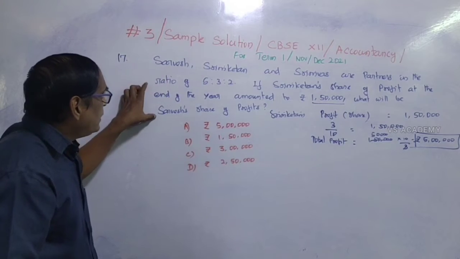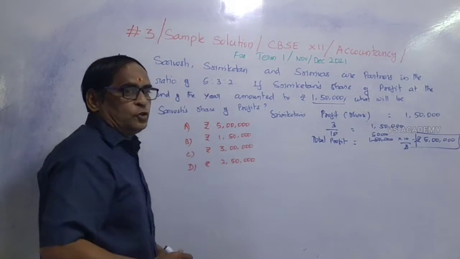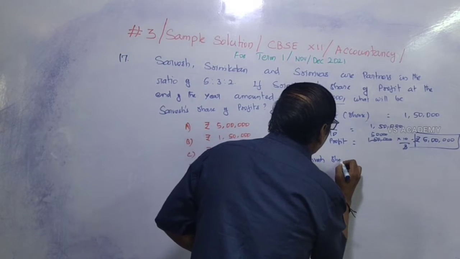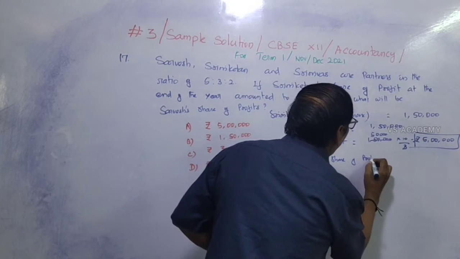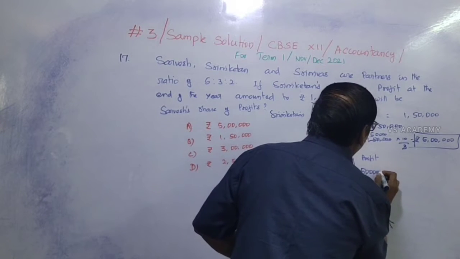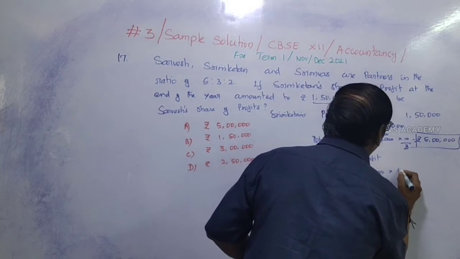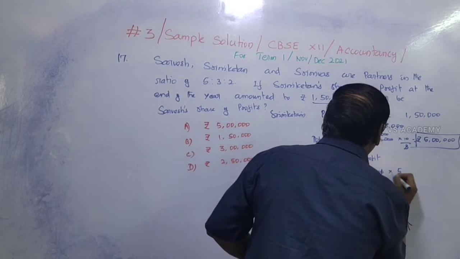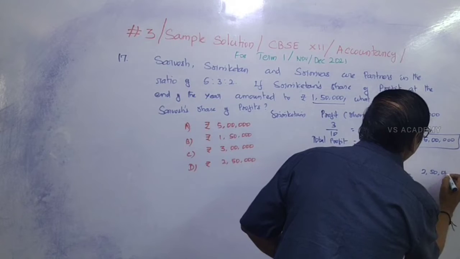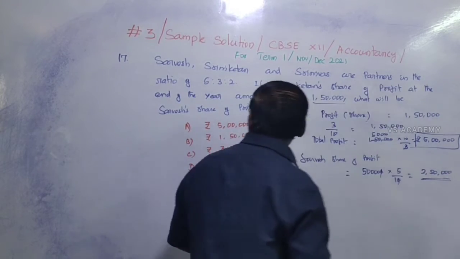What is Survey's share? 5 out of 10. So Survey's share of profit is equal to total profit times his share. His share is how much? 5/10. So 50,000 into 5, that is 2,50,000 rupees. Of the four answers given, 5 lakh rupees